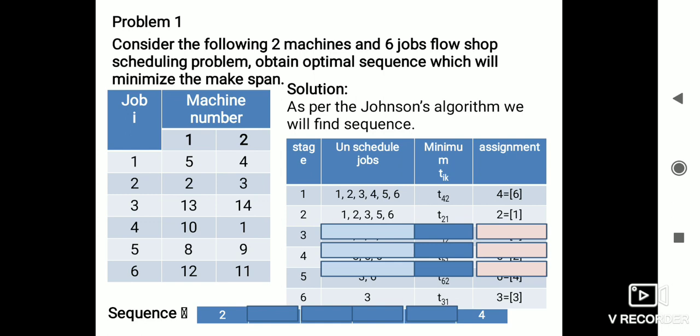In the same way, the unscheduled jobs are 1, 3, 5, 6, after eliminating job 2. These are the unscheduled jobs. In these unscheduled jobs, which one will have the minimum?